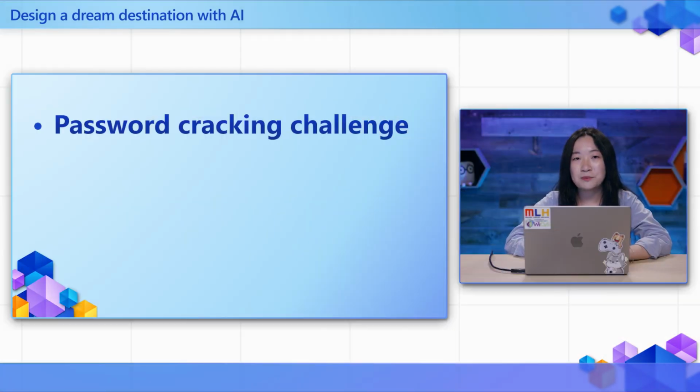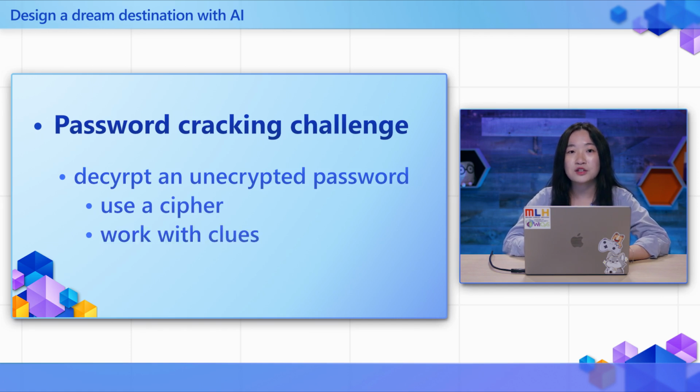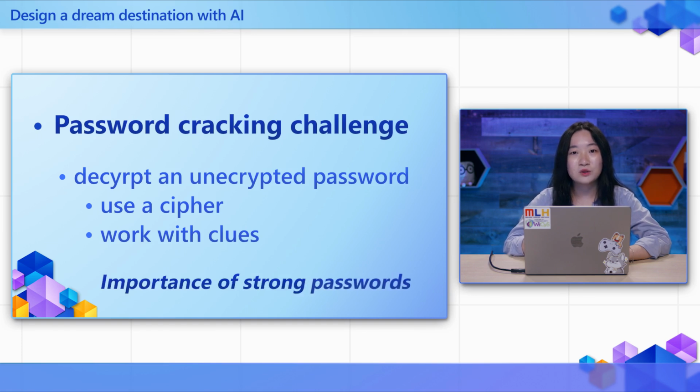So our first example is our password cracking challenge. Imagine a puzzle where participants must decrypt a list of encrypted passwords. Using a cipher, they'll work through clues to uncover the original passwords. This game emphasizes the importance of using complex, hard-to-guess passwords and the danger of weak password security.